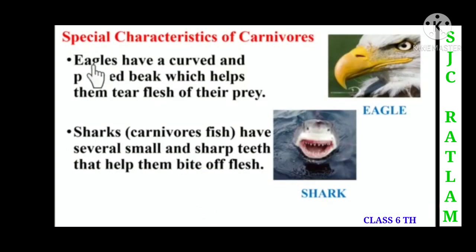Now here you can see that the eagle has a curved and pointed beak which helps it to tear the flesh of its prey. In this picture you can see that the eagle has a curved beak, and because of that it is able to tear the flesh of the prey. The shark is a carnivorous fish and it has several small and sharp teeth that help it to bite off the flesh. In this picture you can see that the shark has small and sharp teeth. Because of that it is able to bite off the flesh of other fish in the sea.